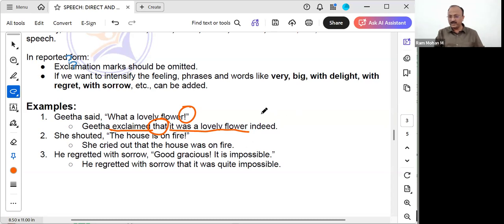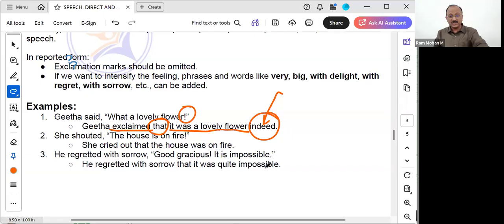But whether we have to use indeed, it is our wish. Sometimes to add that little extra masala to the sentence, we'll use this word. Even if you don't add this word, the sentence is correct. Geeta exclaimed that, the past tense is there, so exclaimed, that is the conjunction. It was a lovely flower indeed.